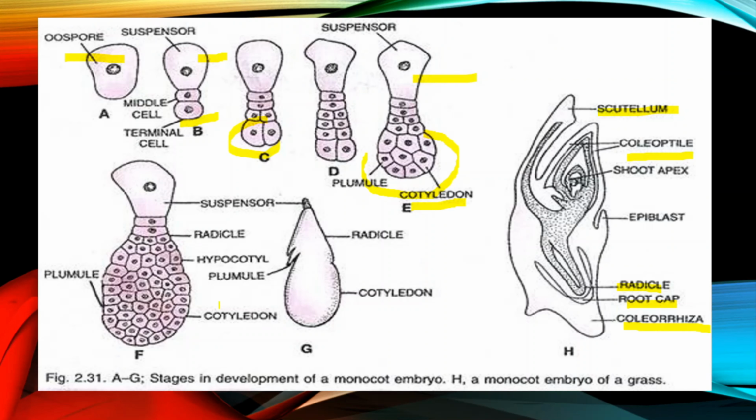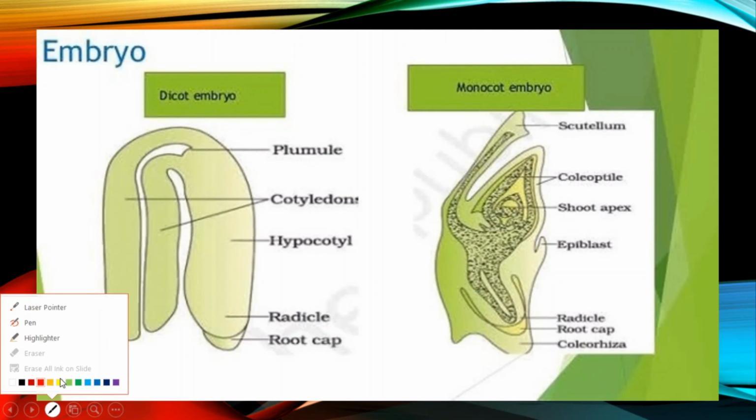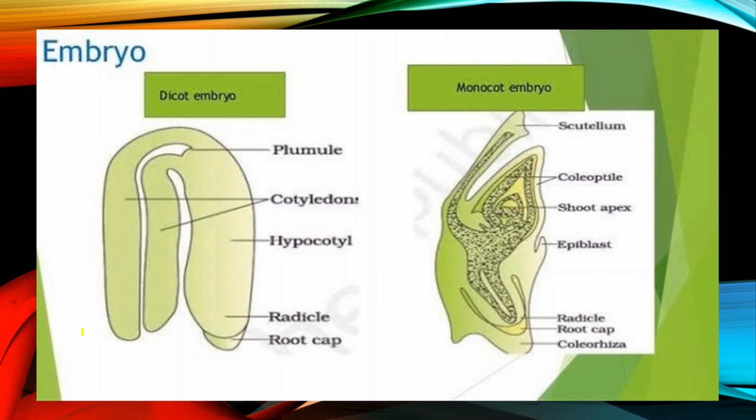Now this is the embryo, and you can see these are the stages in development of the monocot embryo. This diagram shows the mature embryo. This is the diagram of the dicot embryo, and this is the monocot embryo, which we have already discussed.